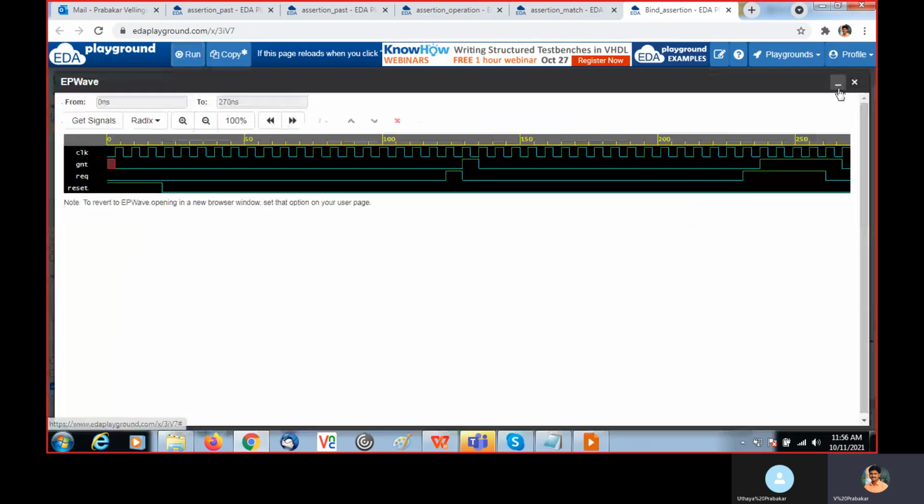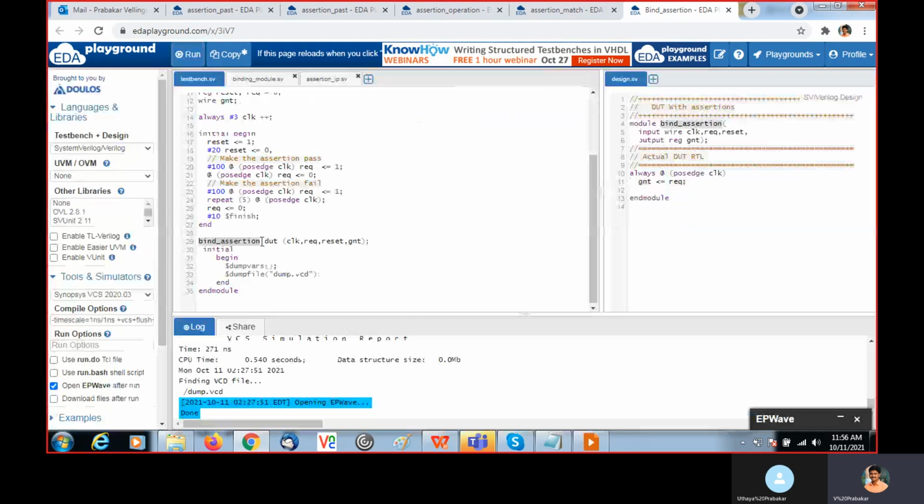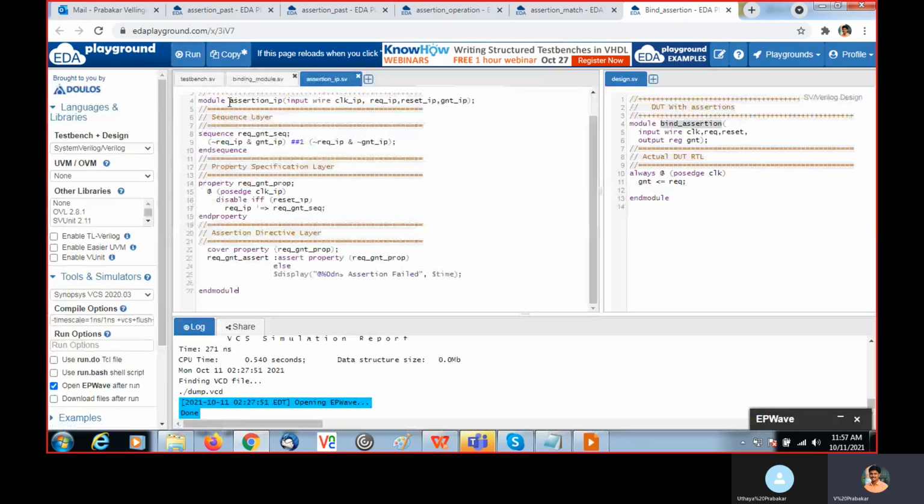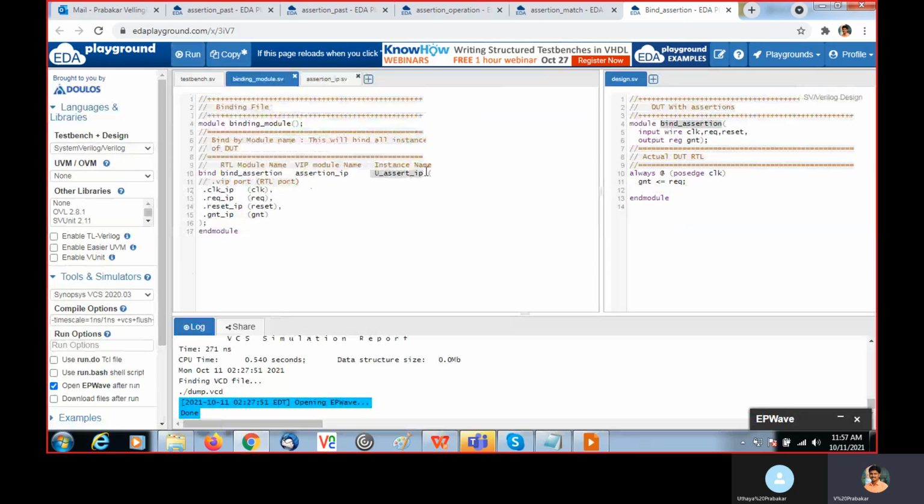Then in the top, we are instantiating this RTL DUT, instantiated as DUT bind assertion. We are passing the clock, request, reset and grant. So this bind model is one way to integrate all those. Inside the bind model, here you should mention the RTL module name, bind assertion, then the assertion module name, assertion IP, and the instance name.